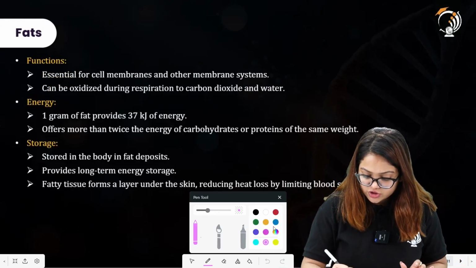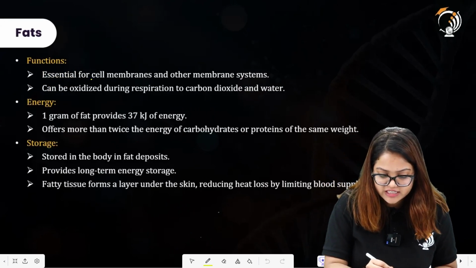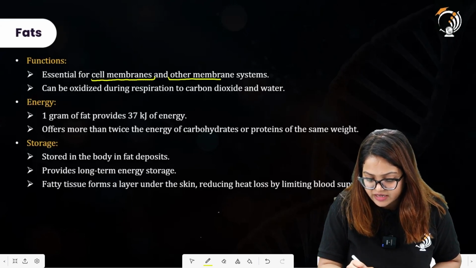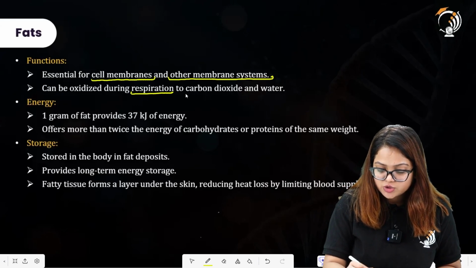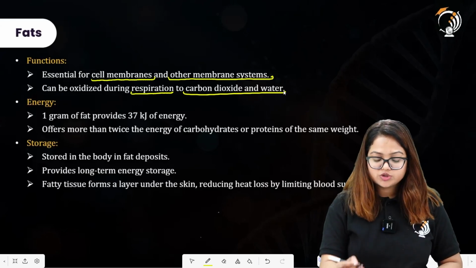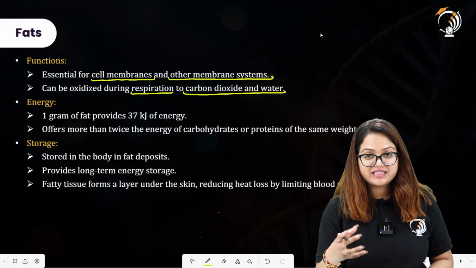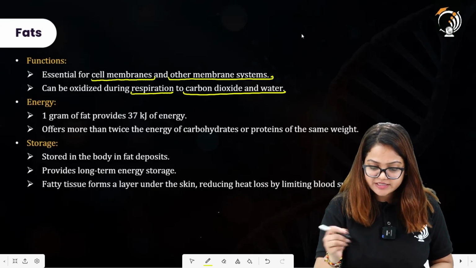What are the functions of fats? The first function is that it is essential for the cell membrane, as we discussed in the previous slide, and other membrane systems as well. It can be oxidized during respiration to carbon dioxide and water. Fat is formed by converting the excess amount of carbohydrate into fats, which are deposited under the skin.